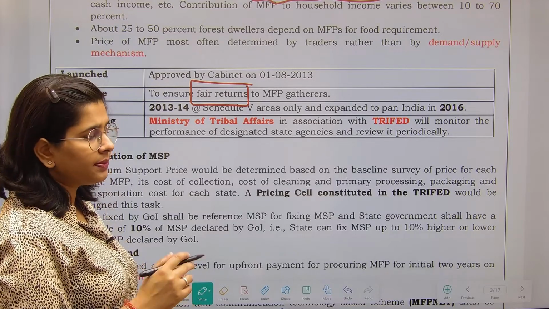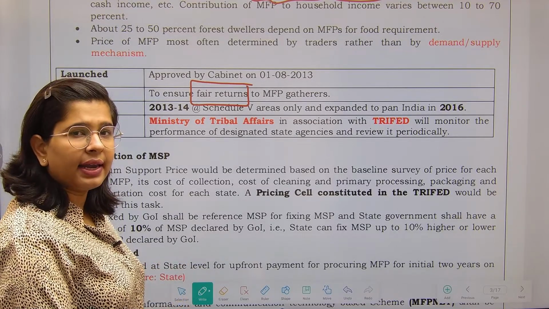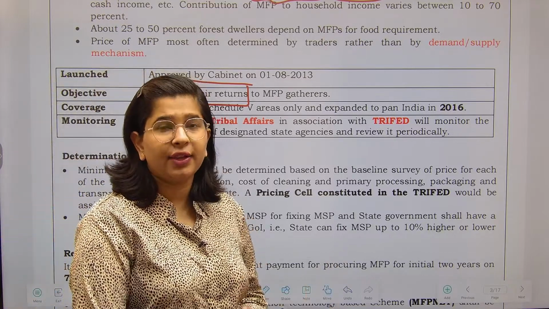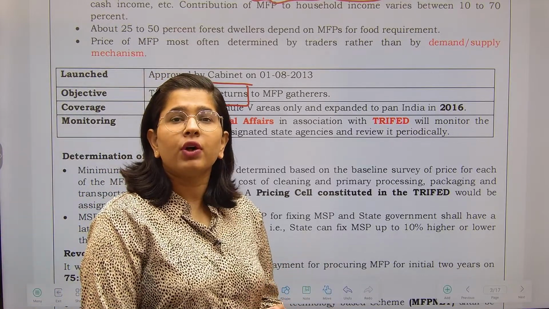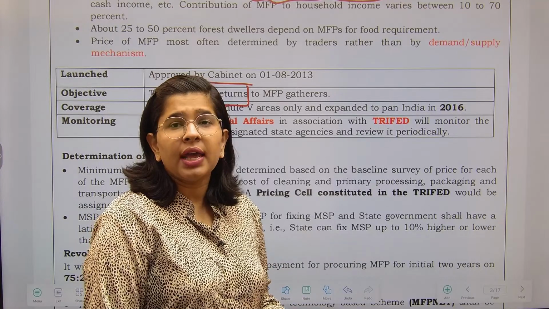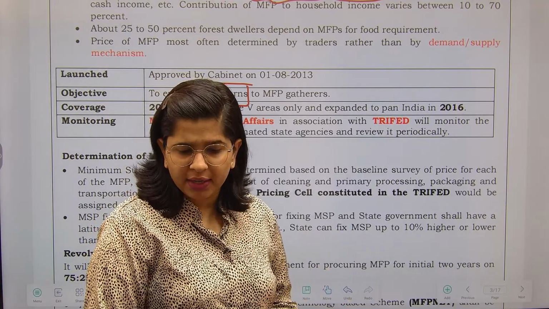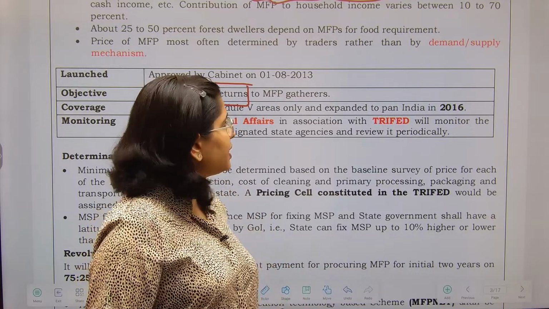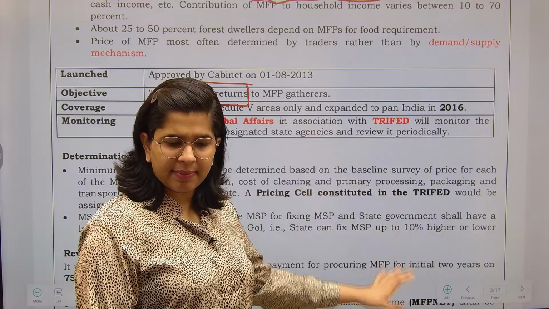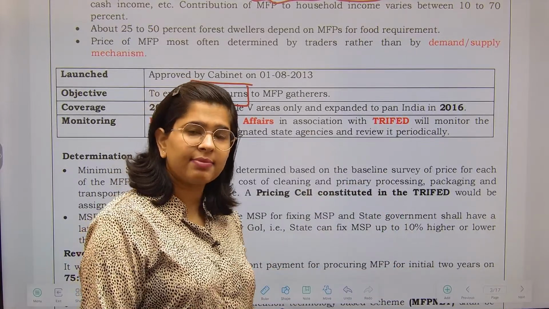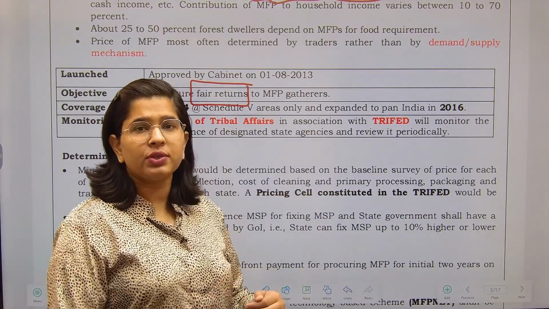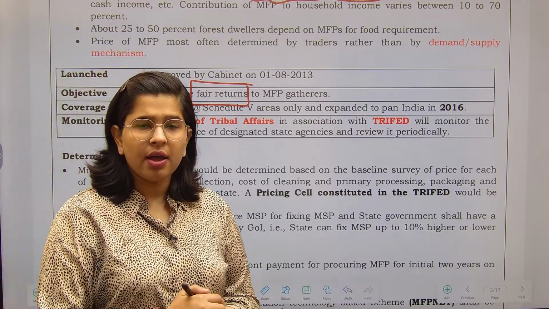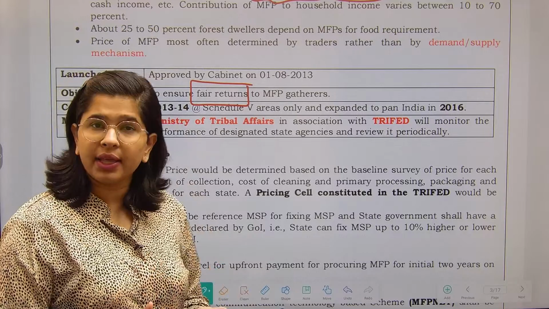Fair returns means, see, they are collecting this, and sometimes what happens, because they do not have the idea, they do not have the education, their product is taken away by some traders and some intermediaries at lower rates. So once they have an idea that okay, this is the minimum selling price which the government is mandating, after that they are going to sell their products at a higher rate. So this is how we are empowering them.